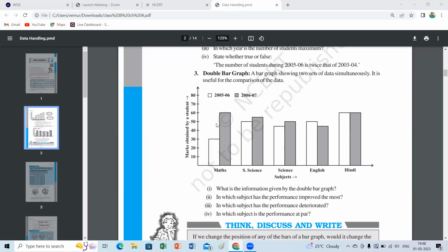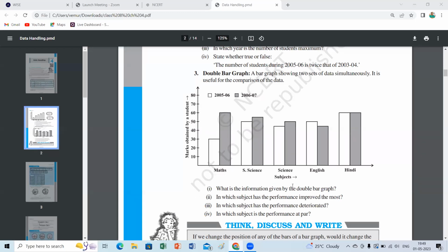Even you people can draw a graph, children, for the academic years 2005 and 2006, class 7. You have to draw, and you can assess yourself which subject I can improve, which subject I am very poor in, which subject I need to focus on. Based on the data, you can also draw your own data. Don't go with whatever data is given here. Next, where I should improve that part. If you draw this double bar graph, you can do it easily.